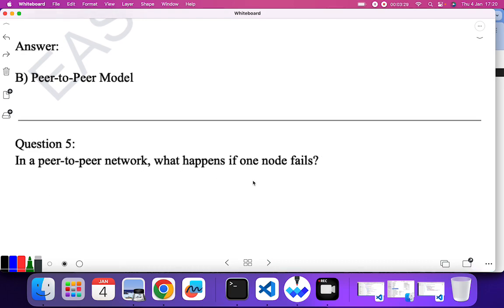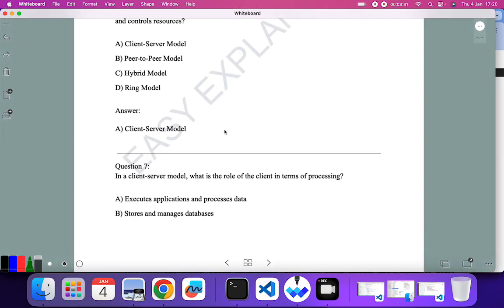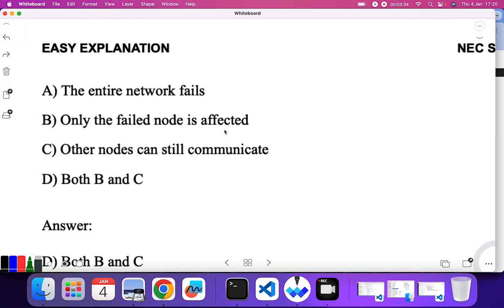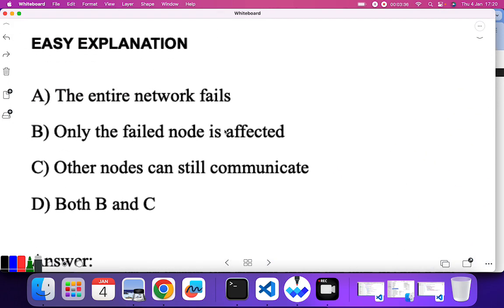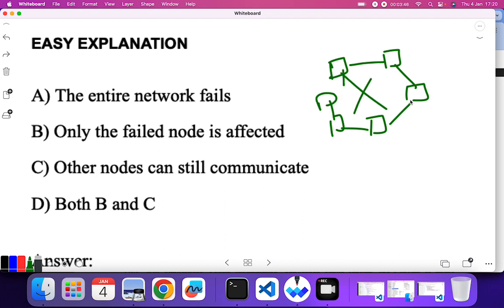In a peer to peer network, what happens if one of the nodes fails? How is peer to peer connected? Like this, or we can say they are connected to each other. So does the entire network fail? No. Only the failed node is affected.